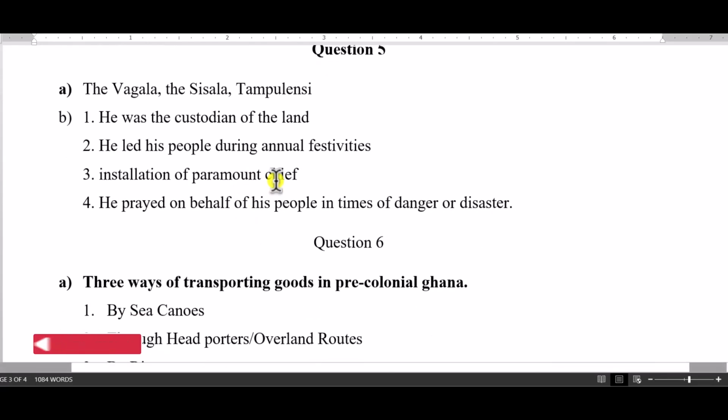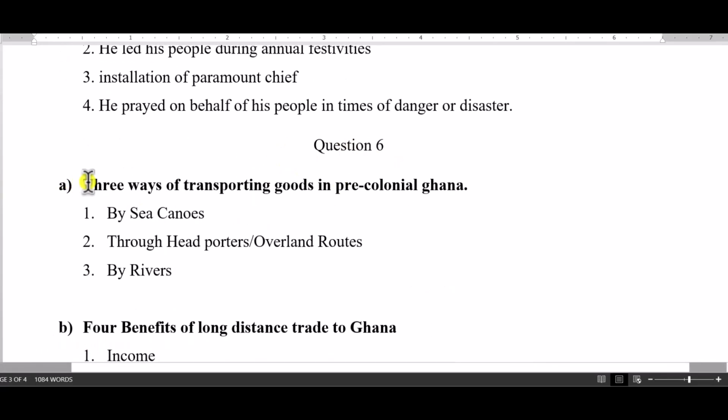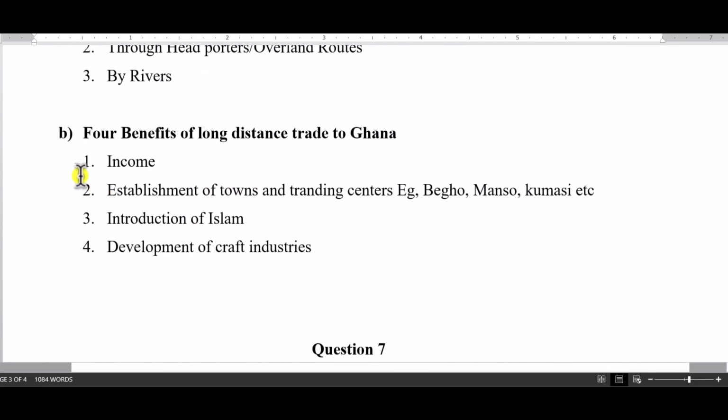Now let's move on to question number 6, which says three ways of transporting goods in pre-colonial Ghana: by sea, of course, canoes, through head porters or overland routes, and then by river. So by river, by canoes, and also sometimes they carry it. Then they asked for four benefits of long distance trade to Ghana.